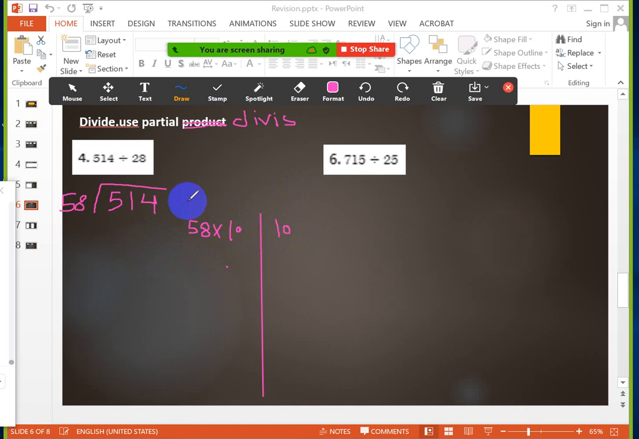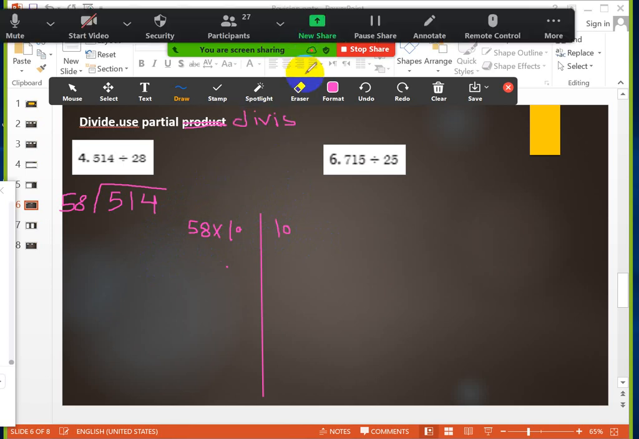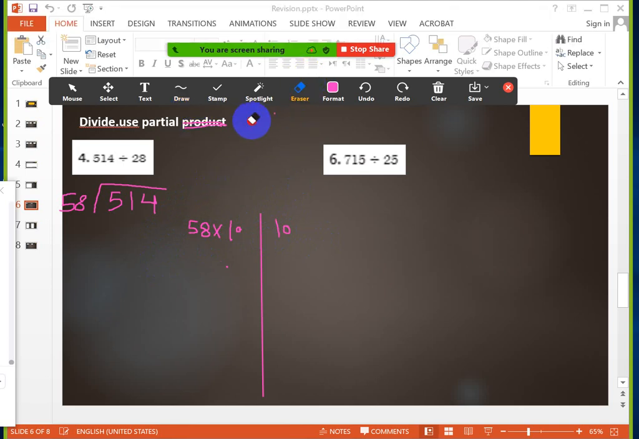Please stop, girls, and focus with me. Don't write anything. Just focus with me. So first thing, I will multiply the divisor with any number. I will choose any number. I told you the easiest number to choose is 10. Now, 10 multiply 28, it will be what?